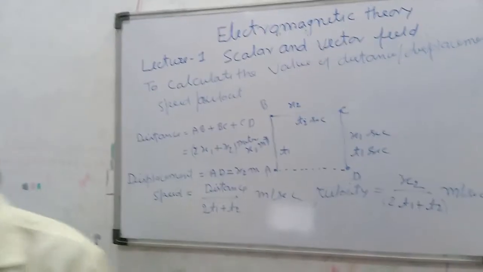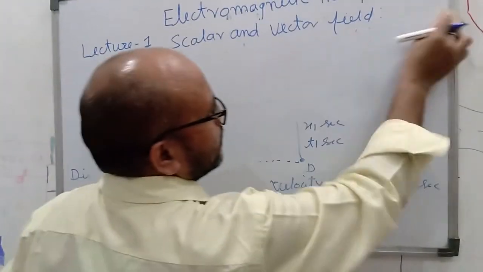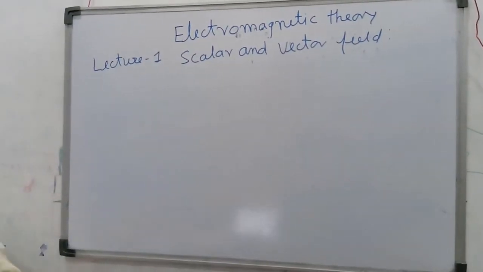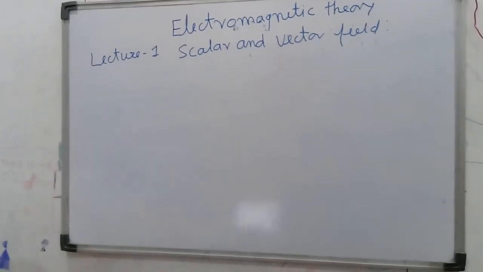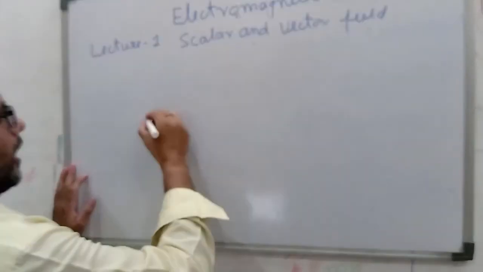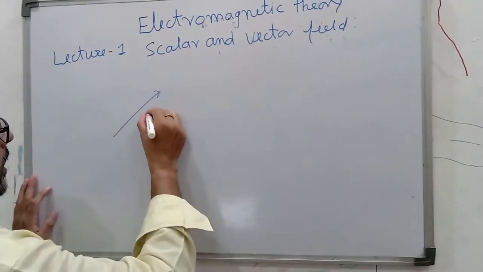Okay, now simply vector algebra. A vector quantity is represented by an arrow.